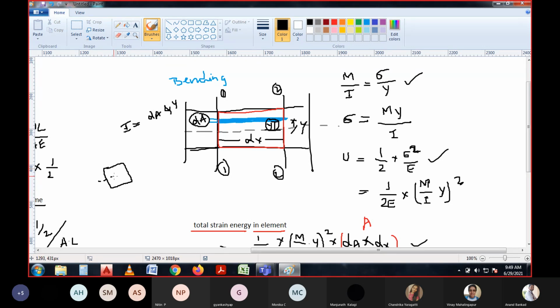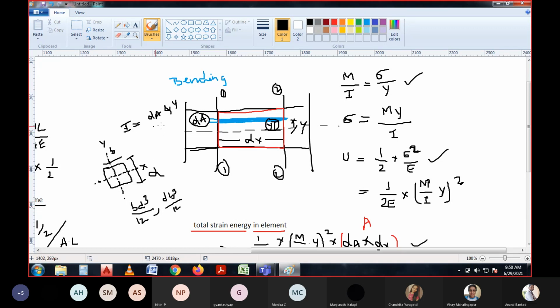For a body of width b and depth d, referred to the x-axis, it is bd cube by 12, right? Else if you refer from the y-axis, it is db cube by 12. I hope you remember this basic, right?